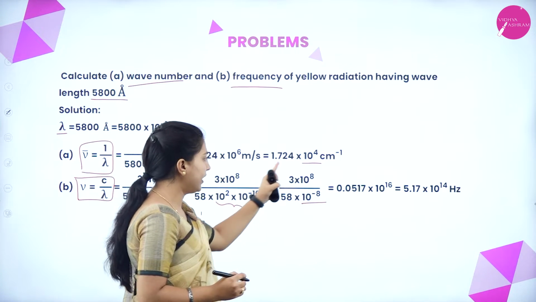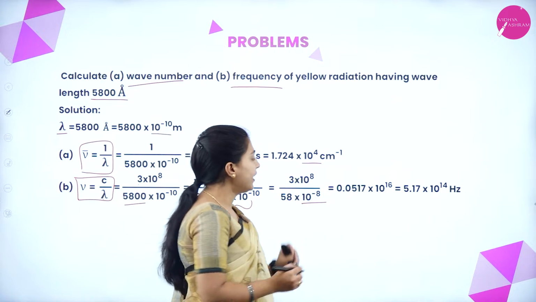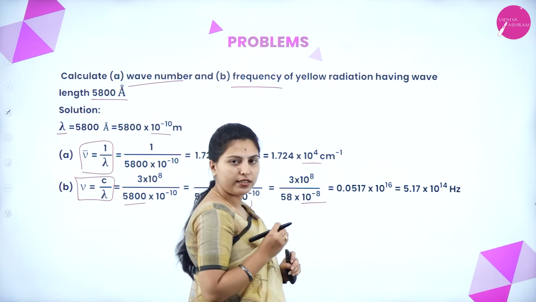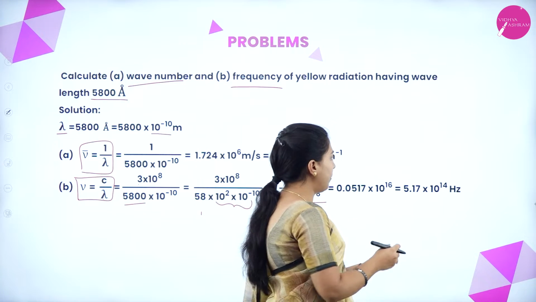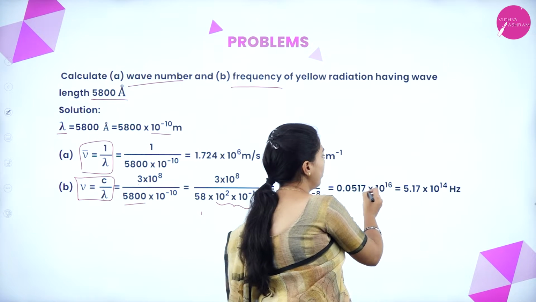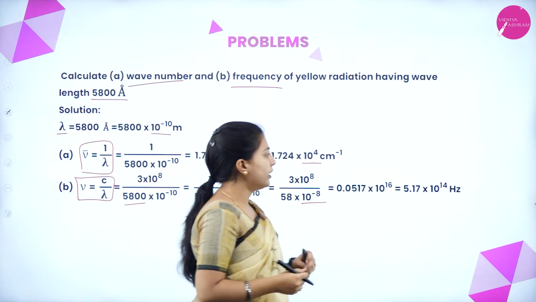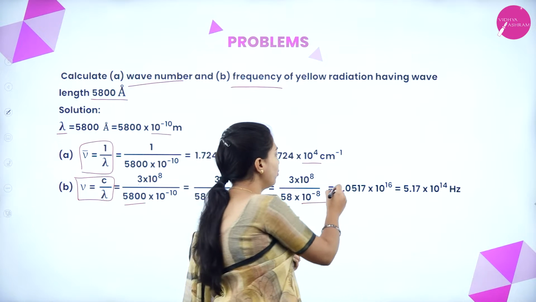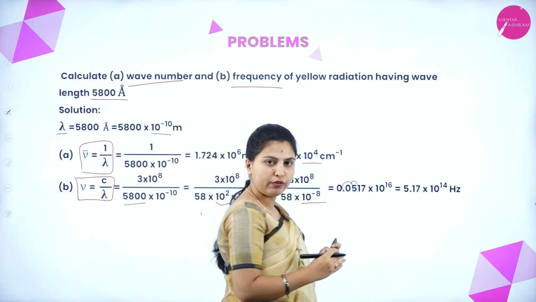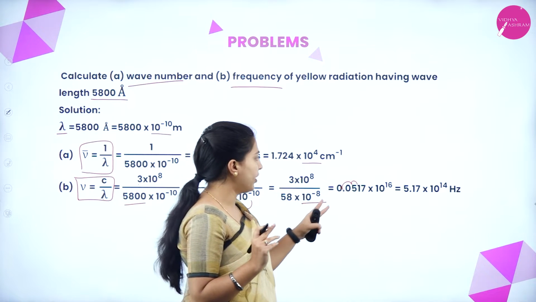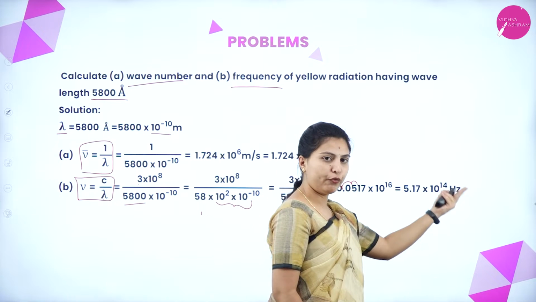Overall, calculating these terms, you will get 0.0517 into 10 to the power of 16. After rounding up, we convert it into 5.17 into 10 to the power of 14. We move the decimal two places, so it is 10 to the power of 14.